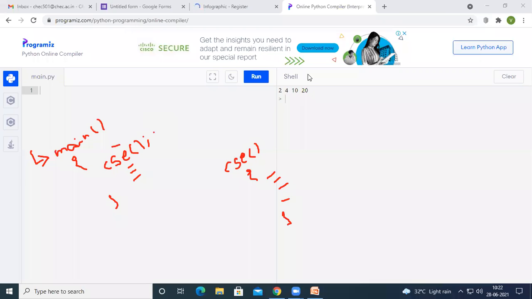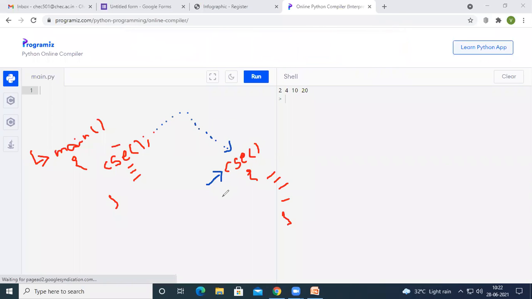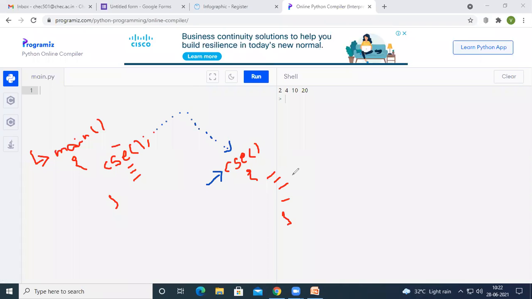Whenever the CSV call is observed by the compiler, immediately it is going to search where the CSV function is inside the program. If it finds CSV, it starts executing the CSV function, executing the lines of code inside it one by one.